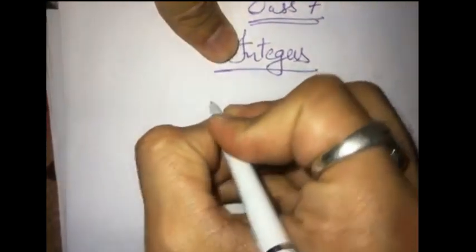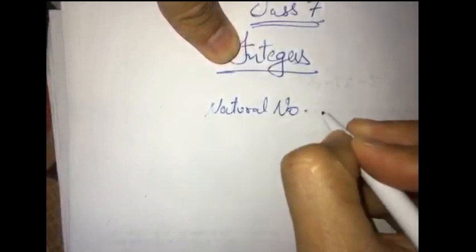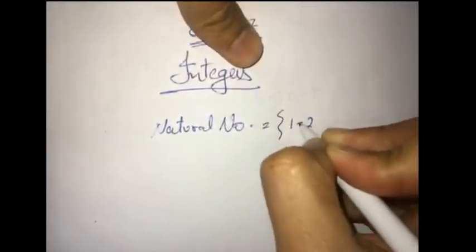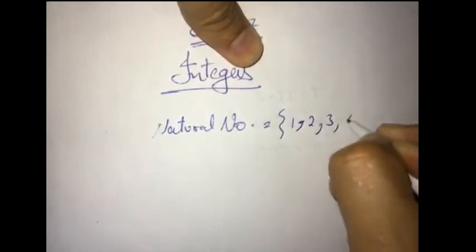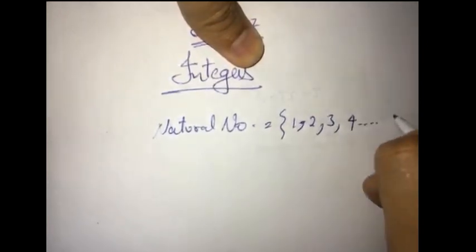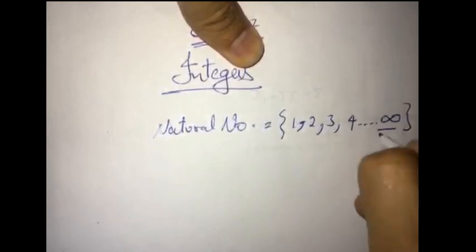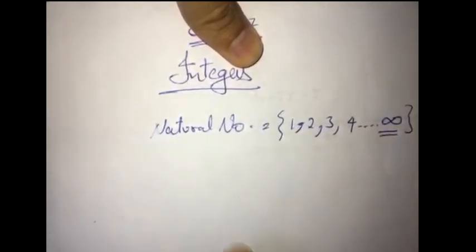Now look at this. I'm explaining it again. Let's say first we have natural numbers. What are they? They start from 1, 2, 3, 4 till infinity. This is the sign for infinity.